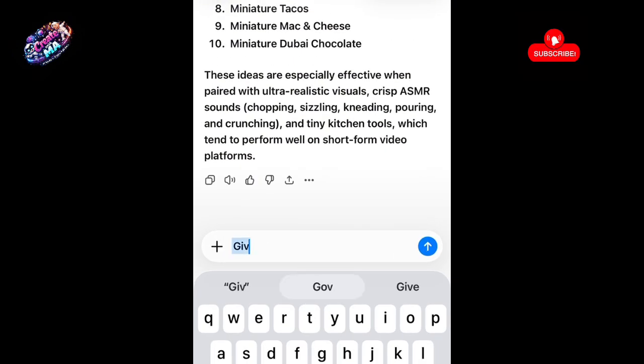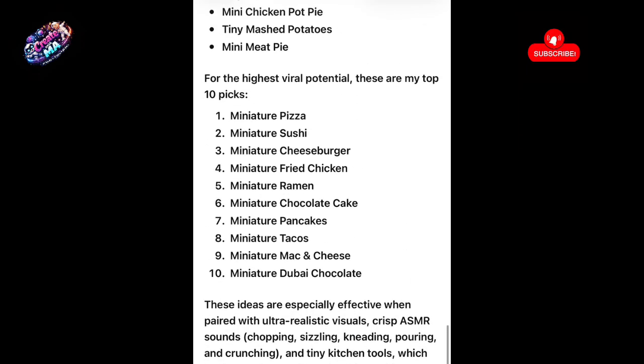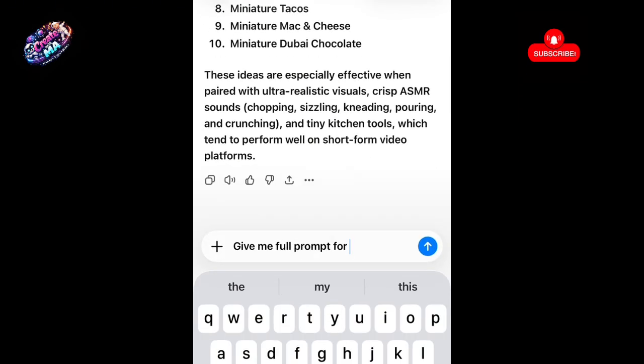Now go to the search bar and type in: give me a full prompt for a pizza recipe. I will be going for a miniature pizza recipe.